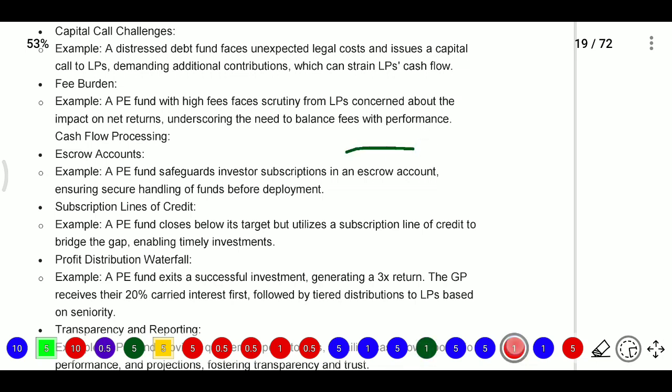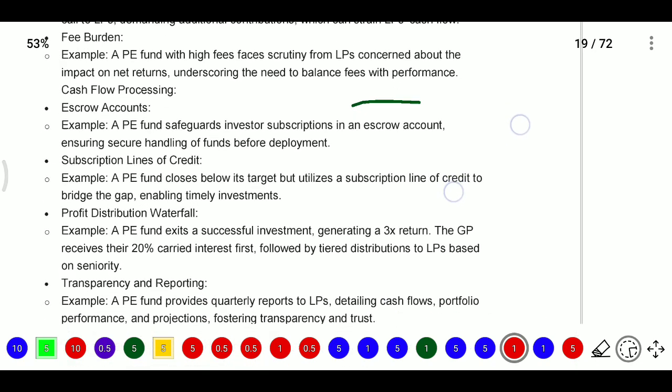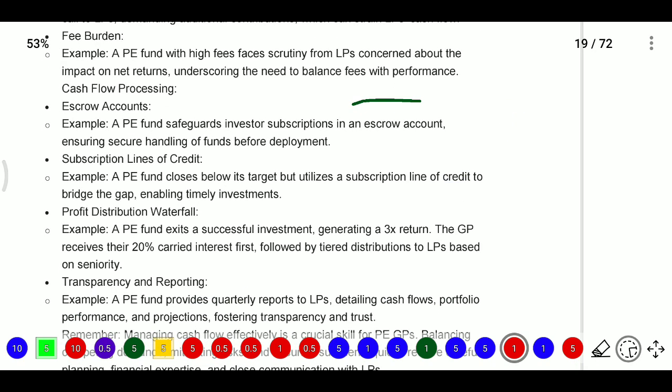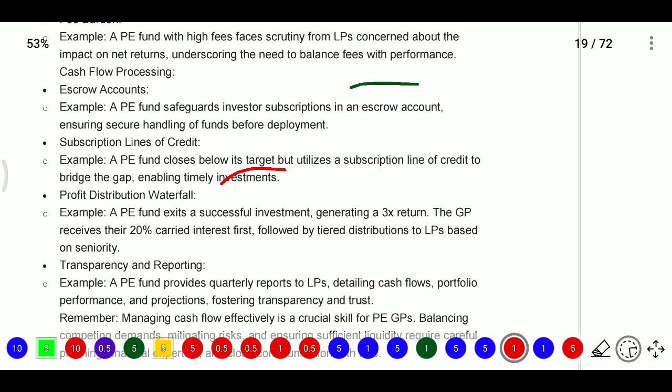Up to that amount will be kept in a separate bank account, known as an escrow account. And subscription line of credit: a PE fund closes below its target but utilizes a subscription line of credit to bridge the gap, enabling timely investment. Investors may or may not give money within the time, so in these cases they will take this option.